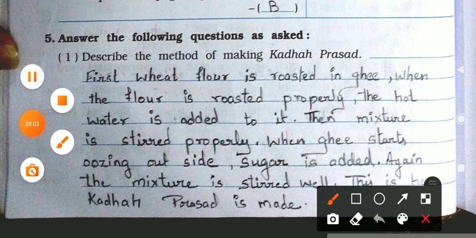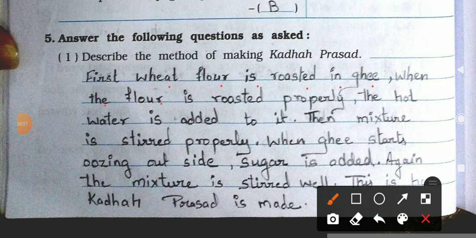First, wheat flour is roasted in ghee. When the flour is roasted properly, hot water is added to it. Then the mixture is stirred properly. When ghee starts oozing outside, sugar is added. Again, the mixture is stirred well.